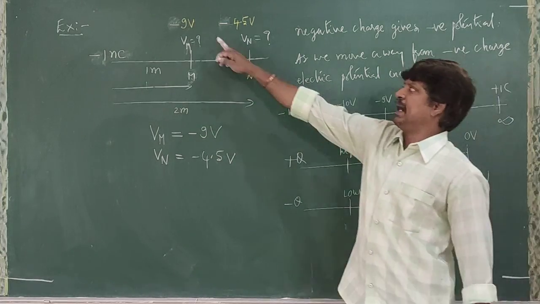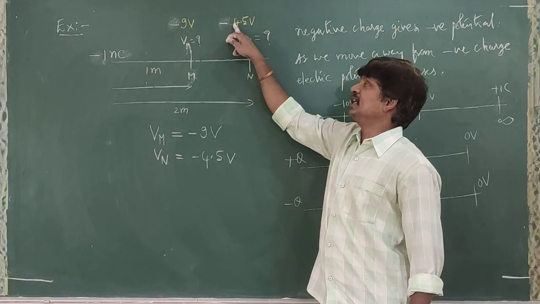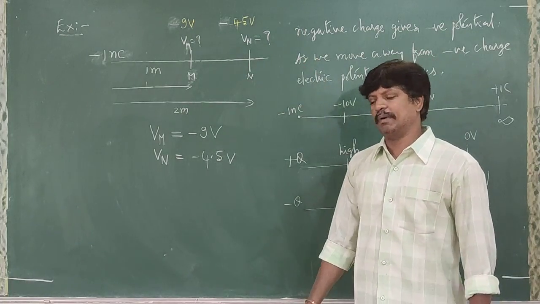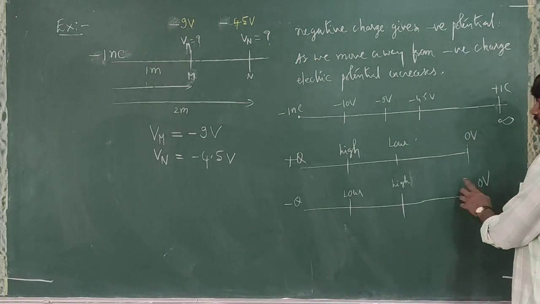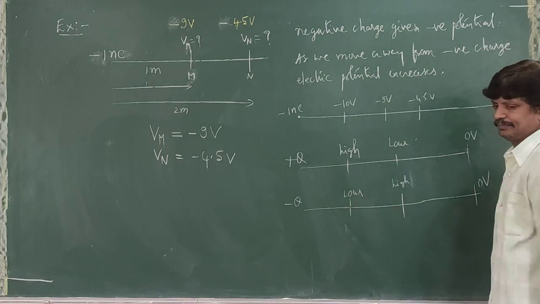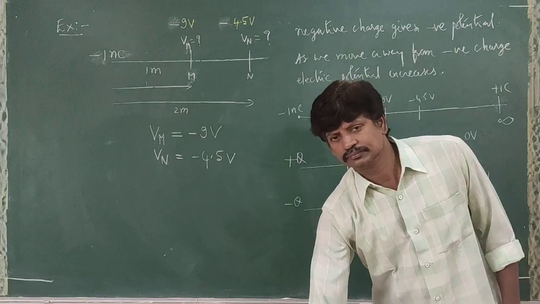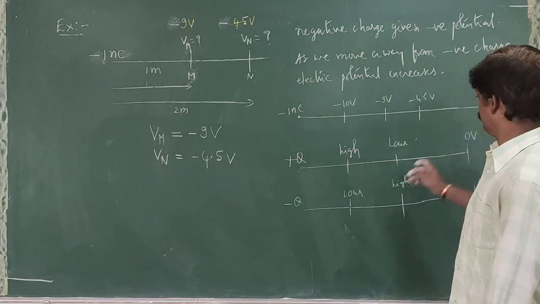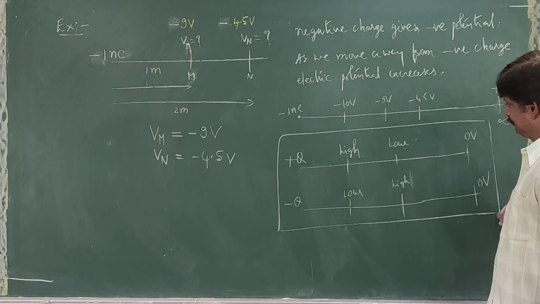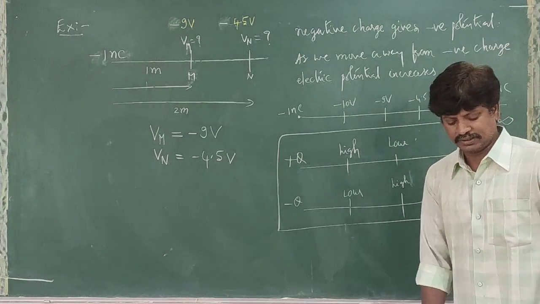Right? Because minus 9 is smaller, minus 4.5 is bigger. If I take 0, 0 is bigger than minus 4.5. So 0 volts is bigger than the potential here. You agree with that? And this is what we need to remember. Right? I hope you have